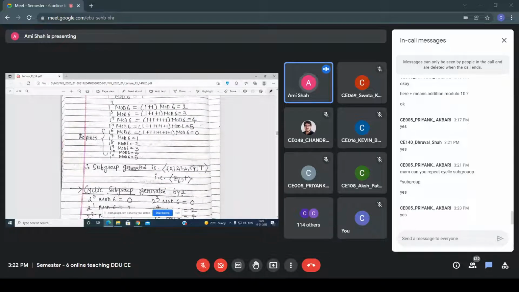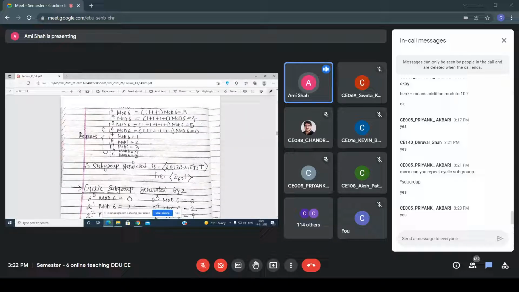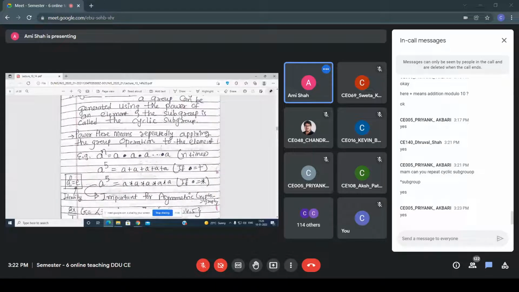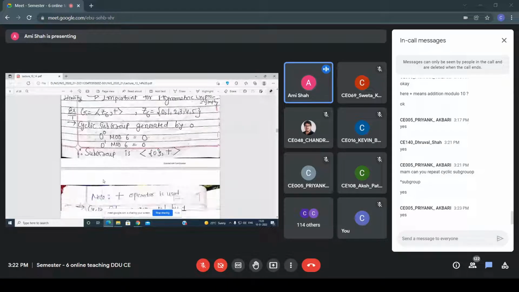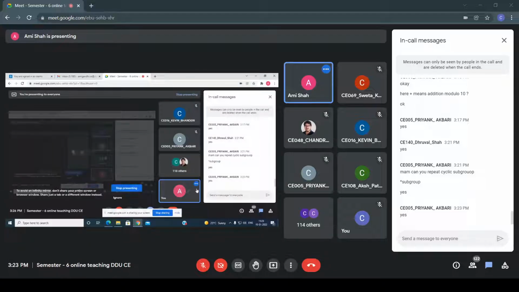Similarly, the cyclic subgroup generated by 2. So what you have to do? 2 raised to power 0 mod 6. What do you get? 0. All of you know this property, right? 2 raised to 0 is 0. Now similarly, 2 raised to 1 mod 6 is 2. 2 raised to 2 mod 6. What is the meaning of 2 raised to 2?